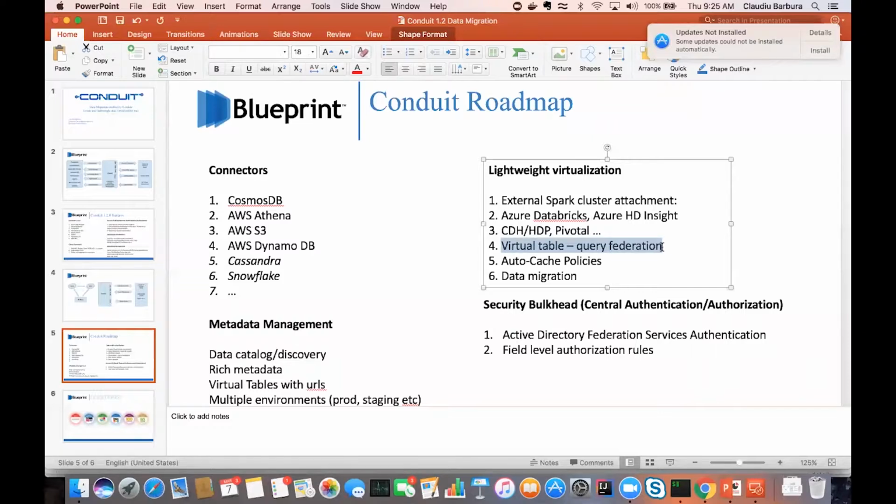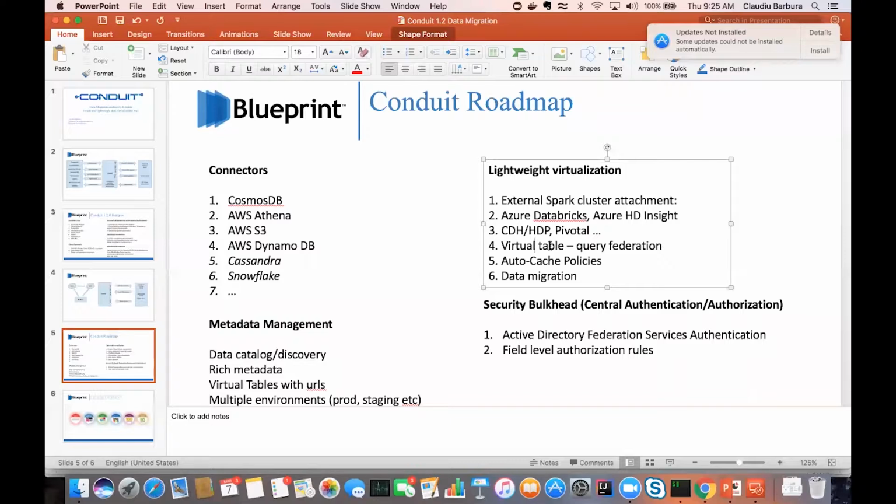If there's data across disparate sources, but there's a common schema between them, maybe the same schema, or just imagine a few select fields, the common denominator between these schemas is the same, you can create in Conduit a virtual table, which will have that common schema, and it will probably even do some field-to-field mapping from the source to this new virtual table schema.